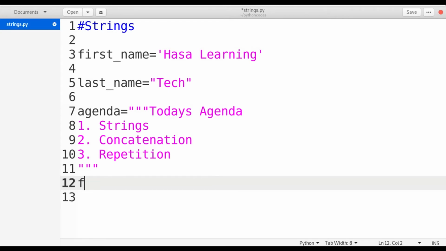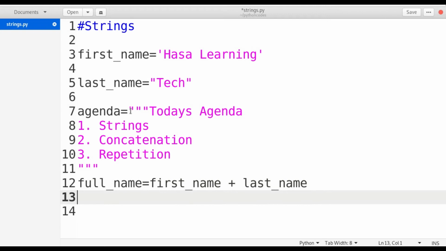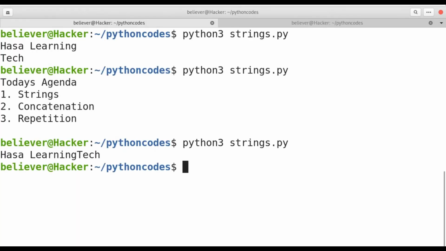Now I am going to concatenate the strings. Suppose I'm using full name as a variable, and I'm using first_name plus last_name. I'm just concatenating the first string with the second string. Let's print the full name and see the output. If you see here, I get the output like Hasa learning tech. But if you observe this, I didn't get a space here.